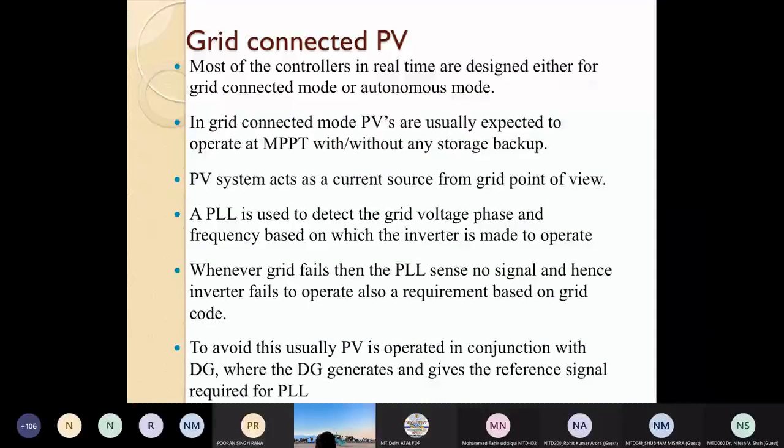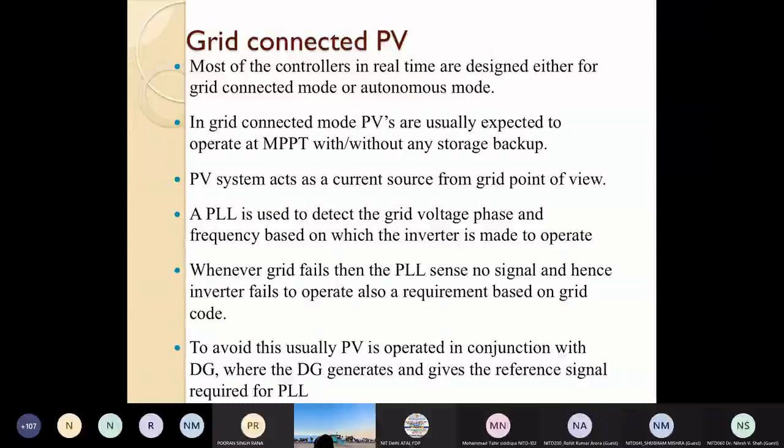So, for the grid connected photovoltaic system, most of the controllers in real time are designed either for grid connected mode or for autonomous mode of operation. In grid connected mode, photovoltaic panels are usually expected to operate at MPPT with or without any storage backup.